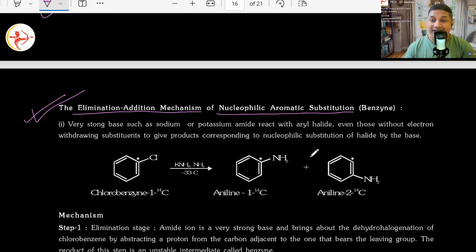It may happen, but you will have to use a very, very strong base, such as sodamide or potassium amide, NaNH2 or KNH2. We have seen them.